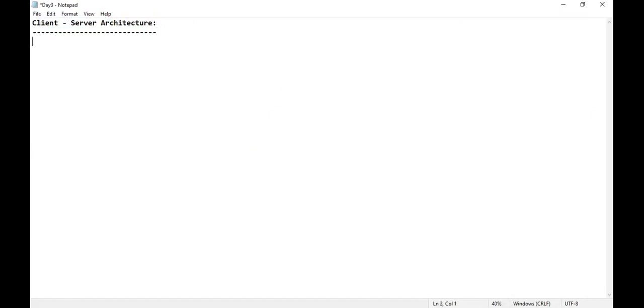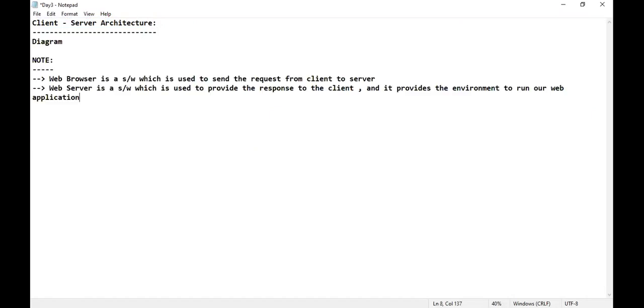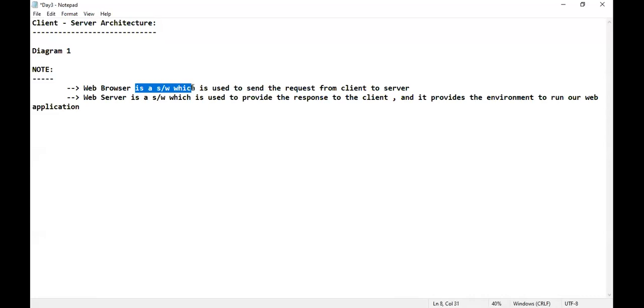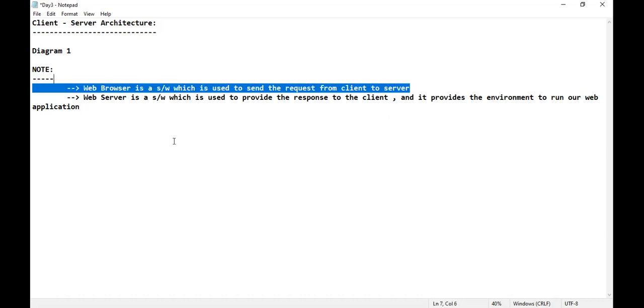Client server architecture. You have to write the diagram. After the diagram, you have to write some note points. See here, diagram number 1 you have to write. Afterwards, the note point: web browser is a software which is used to send a request from client to server. If you're able to see the diagram, don't you think easily you can understand the definition? Guys, will you learn the definition by heart, or will you understand the definition? 100% you should understand.